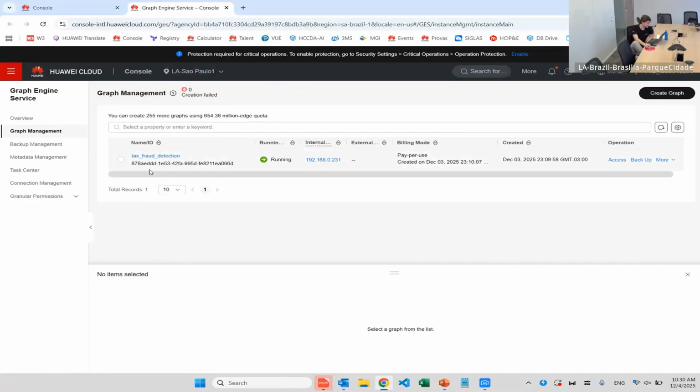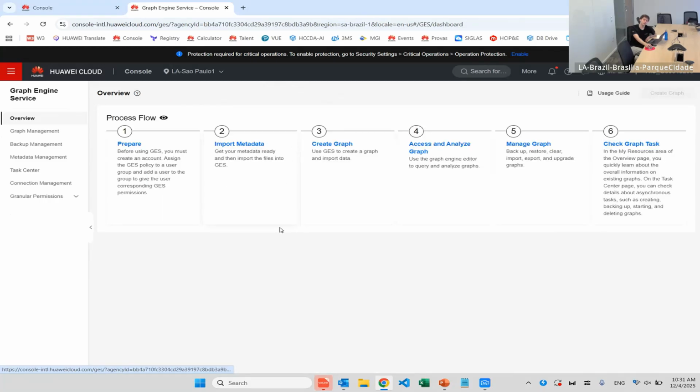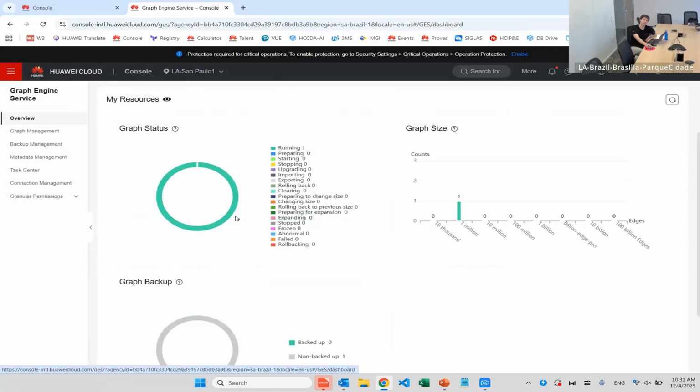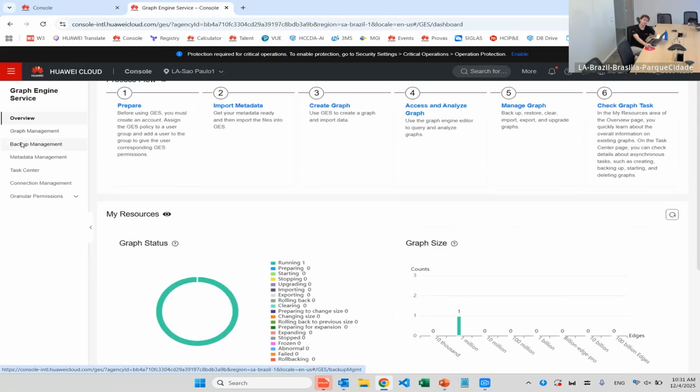Okay, everyone can see my screen, right? Here I am in the Huawei Cloud console, and we have our Graph Engine Service. I already have my graph created because it takes a little time. It's a big database with billion edge capacity. This one is million edge, but it's still big. I can show a little about all these things. We can have an overview of all our existing graphs. Right now I only have one.